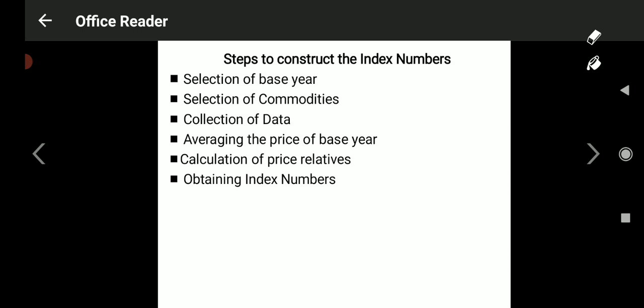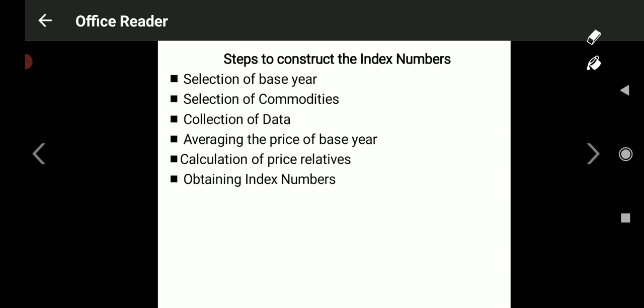PR, the price relative, is equal to the price of commodity A in the current year divided by the price of commodity A in the base year, into 100. It is nothing but I, the index number, is equal to P1 upon P0 (P dash) into 100. So PR is I equal to P1 divided by P0 into 100. This is the calculation of price relatives.